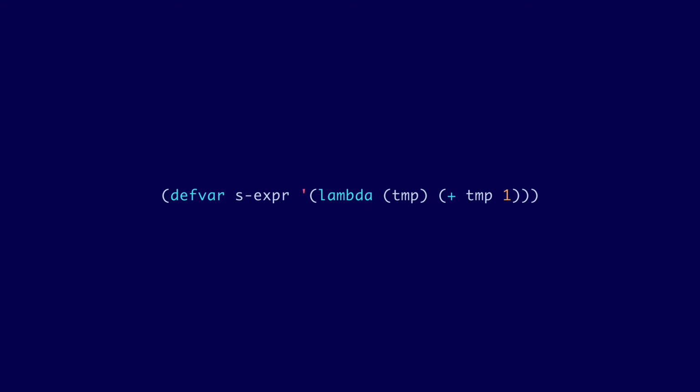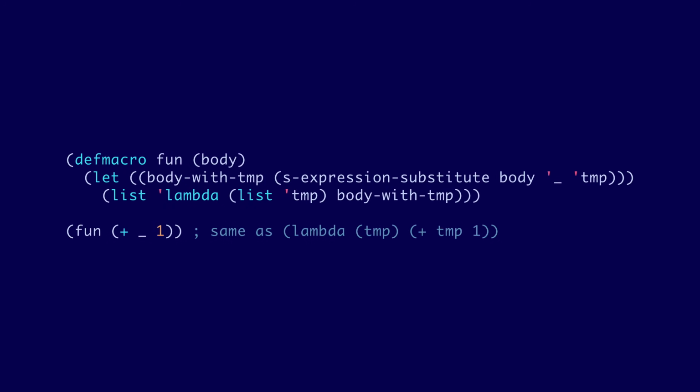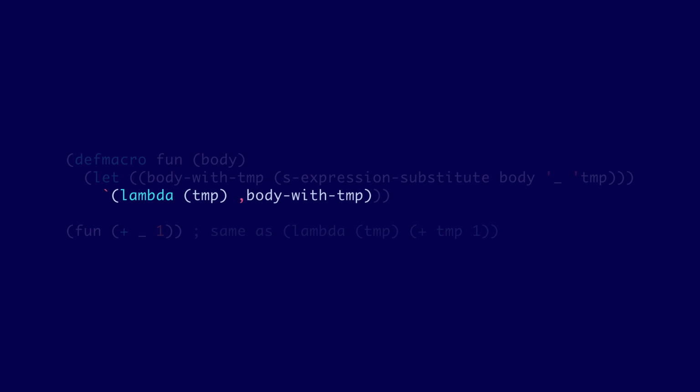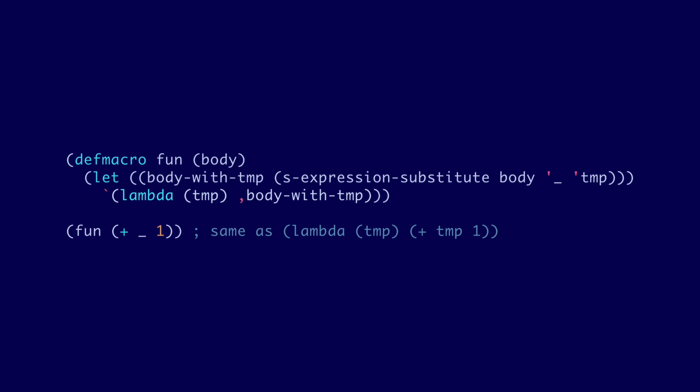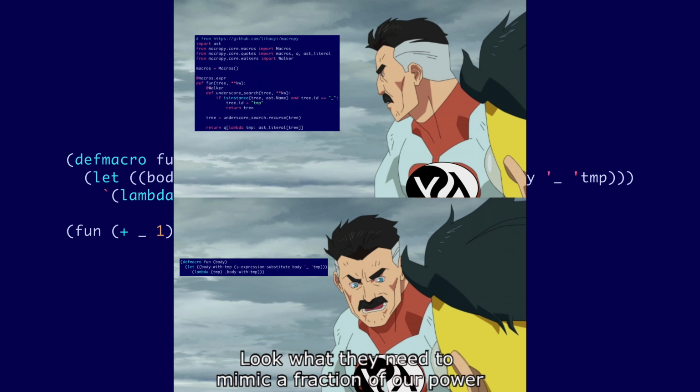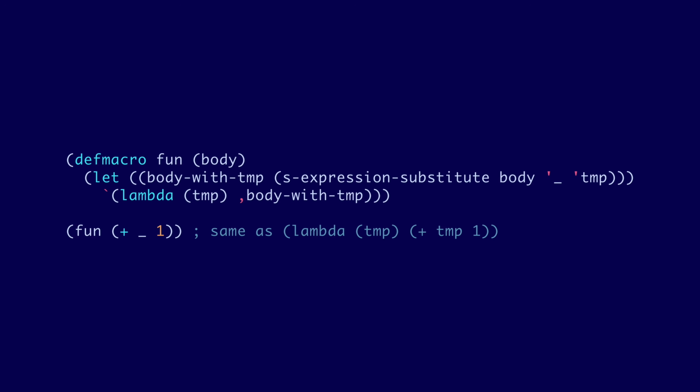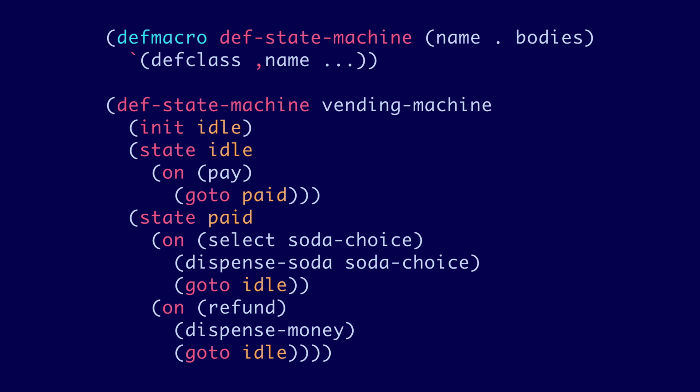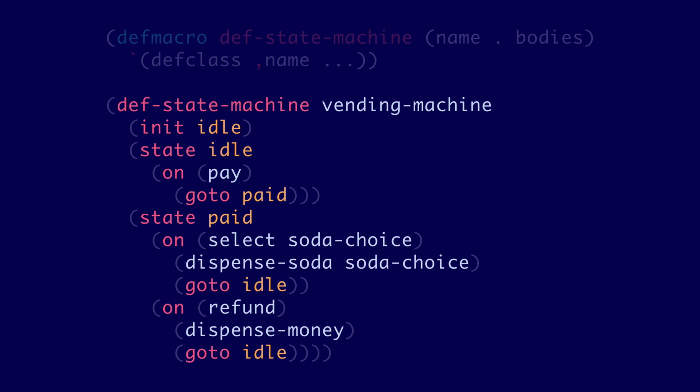This looks just like the S expression in Python. So if we make our fun macro in Lisp, it'll look similar to the MacroPy implementation too. And similar to that Q thing we had in MacroPy, we have quasi-quote in Lisp too. The backtick is for quasi-quote, and the comma is like AST literal for referencing actual values and injecting them into the S expression we're building. And look at that! In just a few lines, we added new syntax to Lisp that looks just as real as the built-in syntax, and we could use whatever syntax we want since the Lisp parser will pretty much parse anything. So our beautiful state machine syntax is back on the table, with a bunch of parentheses. If you squint, I guess it's still nice.